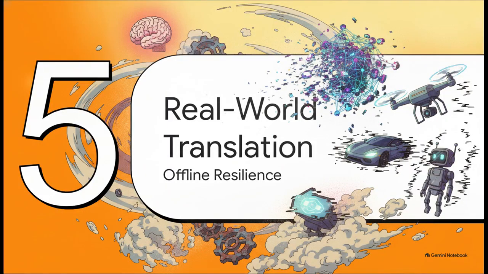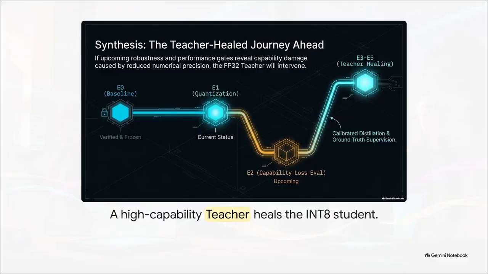And finally, Section 5, Real-World Translation, Offline Resilience. So, what does this actually mean for the real world? And more importantly, what happens if rigorous testing reveals that this extreme compression eventually damages the AI's complex reasoning when it faces noisy environments? Well, this is exactly where the namesake of the research comes into play.